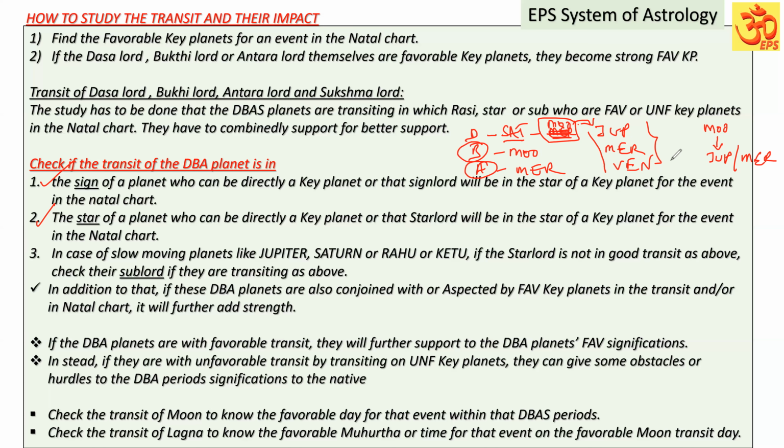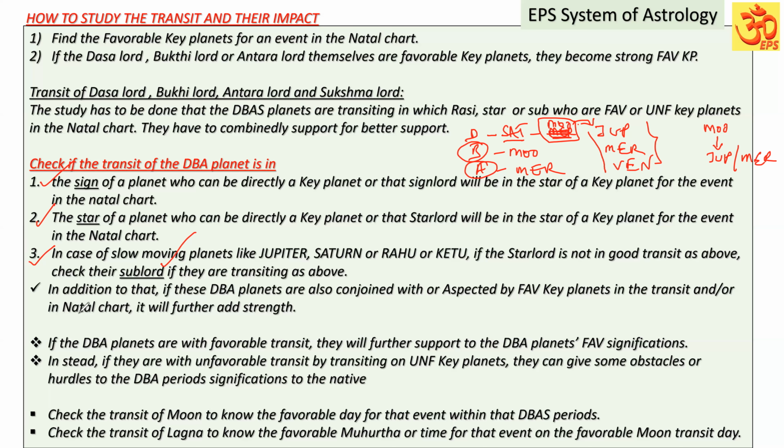They will be directly the key planets or they will be in the star of the key planet. In case of slow-moving planets like Jupiter, Saturn, Rahu, or Ketu, normally the star lord will be there for a long period. So in that case, if the star lord is not in a good transit, as we discussed, look at the sublord, whether they are transiting in the favorable key planets. So in case of the slow-moving planets, we can check the sublord of the planet also. That's what I wanted to say.